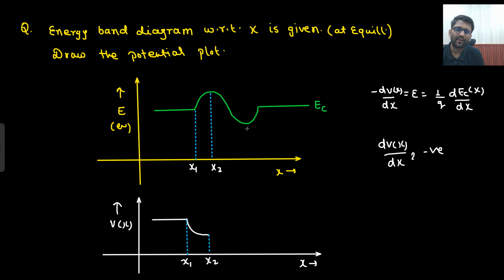Now between x2 to x3, what do you see? The slope is negative, no? dEc by dx, the slope is negative, right? If you draw a slope here, it is negative. Positive slope means this is the positive slope. Now here the slope is negative. So this slope is negative, that means the electric field is negative. If the electric field is negative, that means dVx by dx would be positive. So now the slope will be positive, till x3.